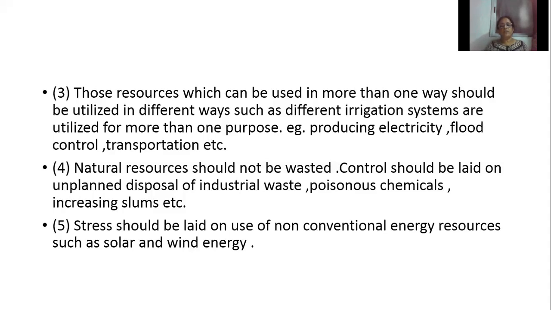Then stress should be laid on use of non-conventional energy resources such as solar and wind energy. So use of solar and wind energy should be encouraged. Non-conventional sources of energy never get exhausted. We can use them again and again. So we should give more importance to the use of non-conventional energy resources. That means renewable sources of energy like solar energy and wind energy.